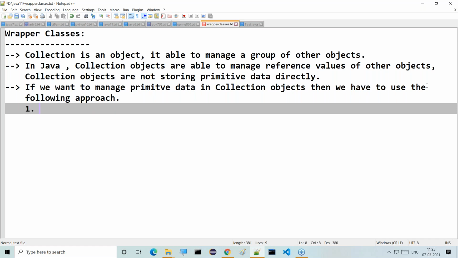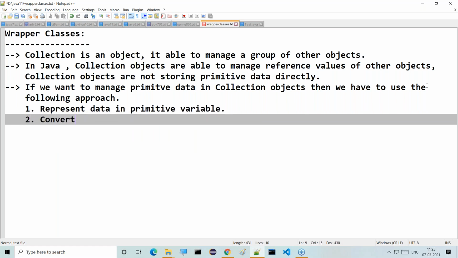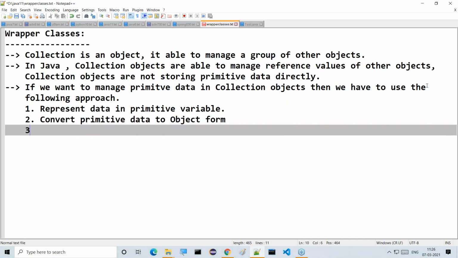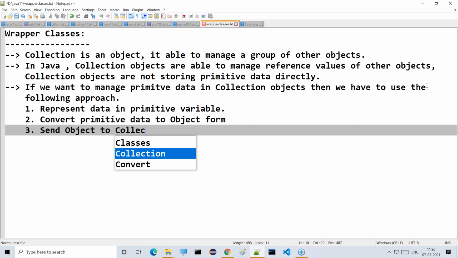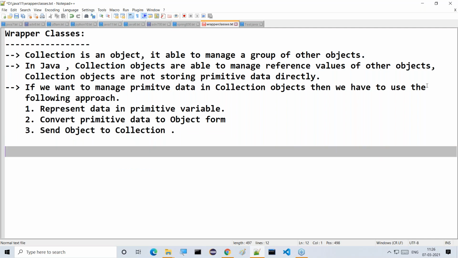First one is represent the data in a primitive variable. Second one is convert primitive data to object form. And third one is send the object to the collection object. That's it.